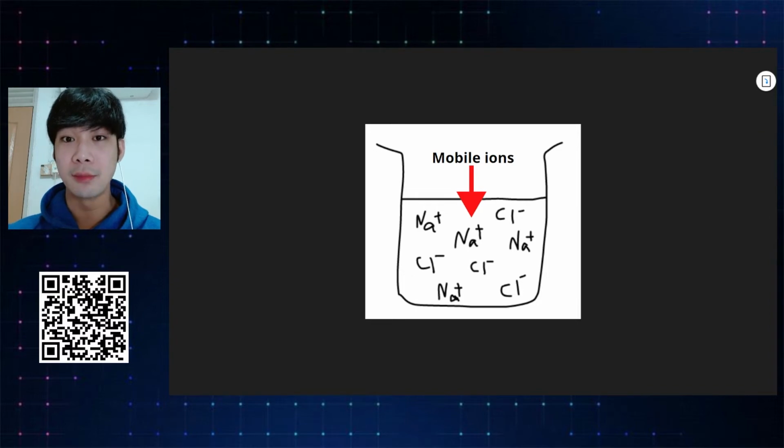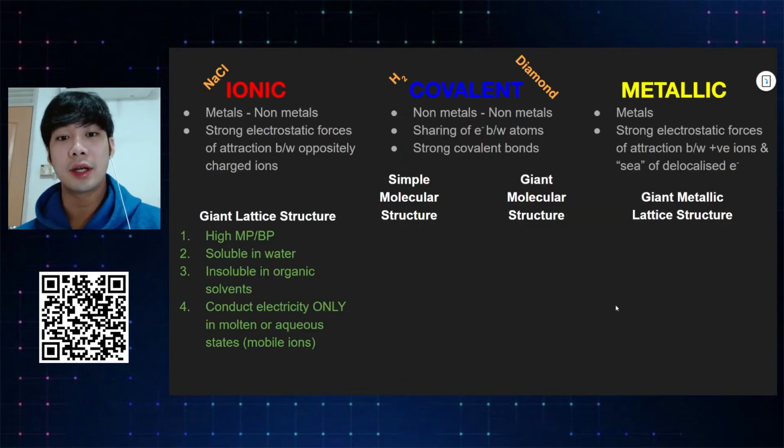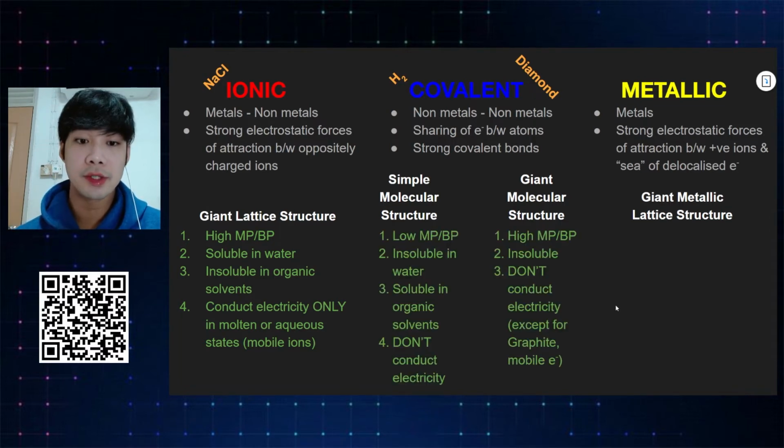That's why as mobile ions, they can conduct electricity. Got it? Easy. Let's look at the physical properties of simple molecular structure and giant molecular structure of covalent compounds. So simple molecular structure is very simple. I always anchor hydrogen. The physical properties here are directly opposite of the physical properties in ionic bonds.